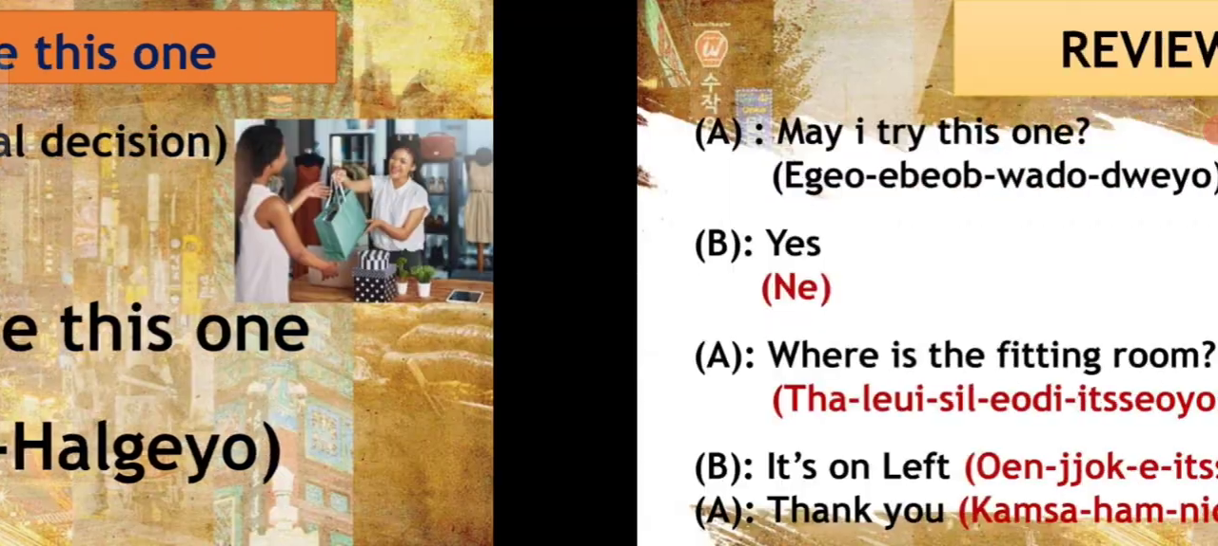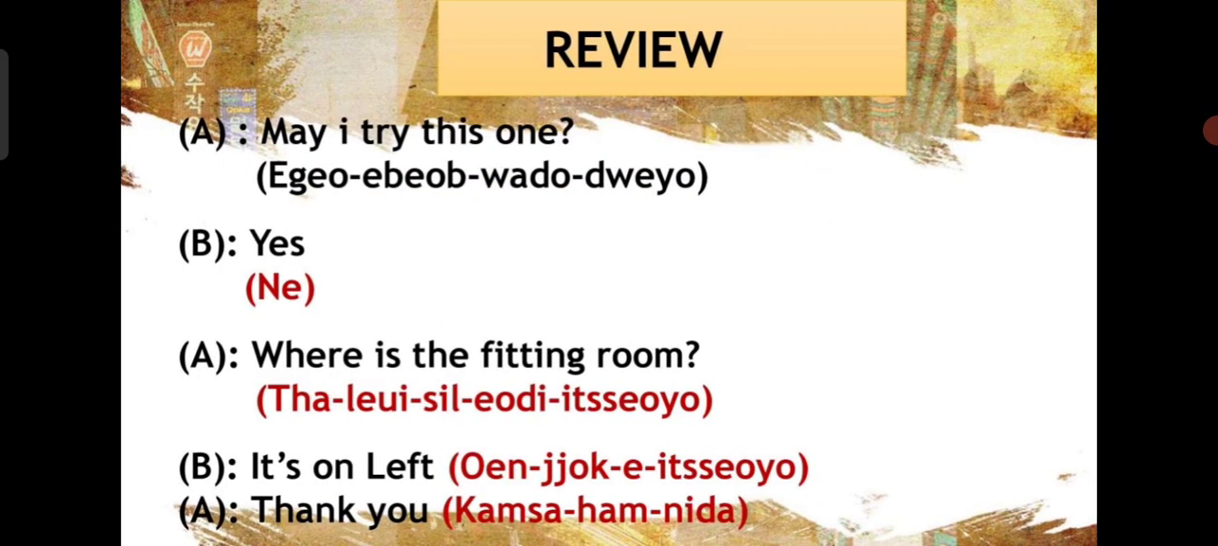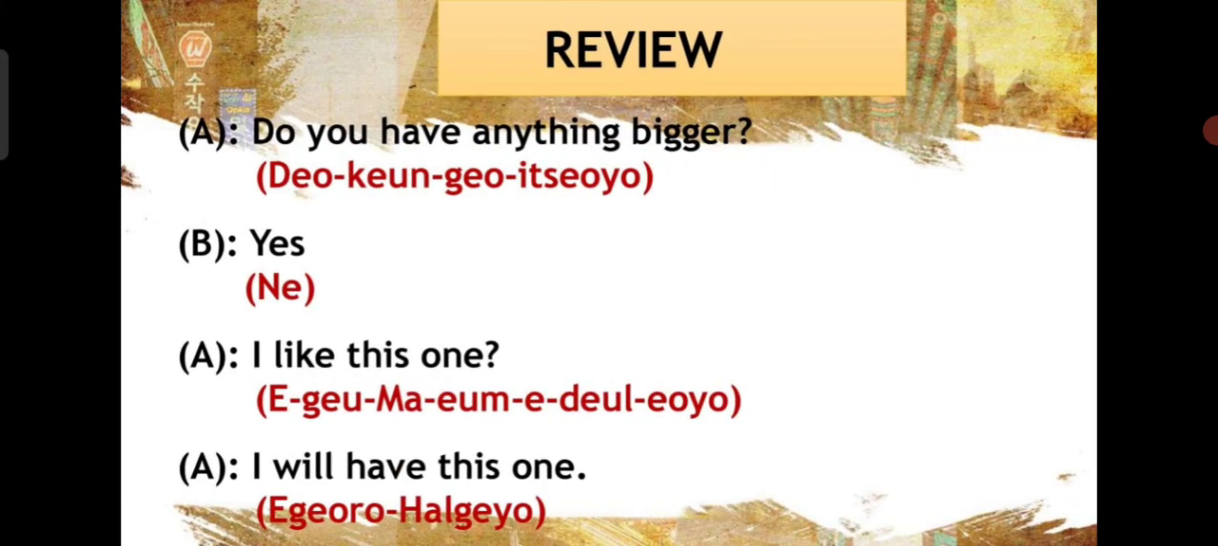A and B conversation with example. For example A, may I try this one? Igo ibo bado deo. And B, nay, yes. A, thalishil odisayo. Where is the fitting room? Thaleshil odisayo. And B, it's on the left. Venchoki itsayo. A, thank you. Kamsanmita.